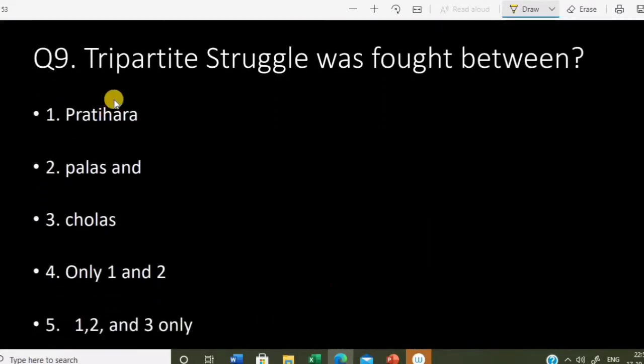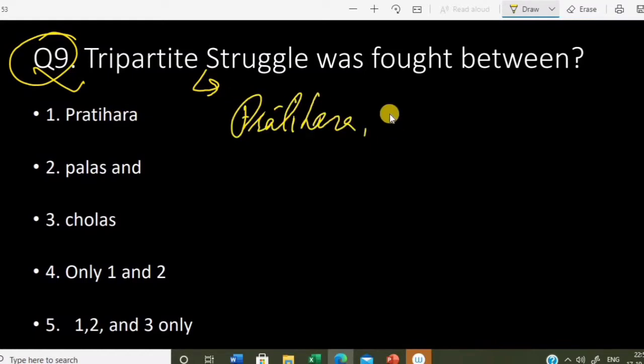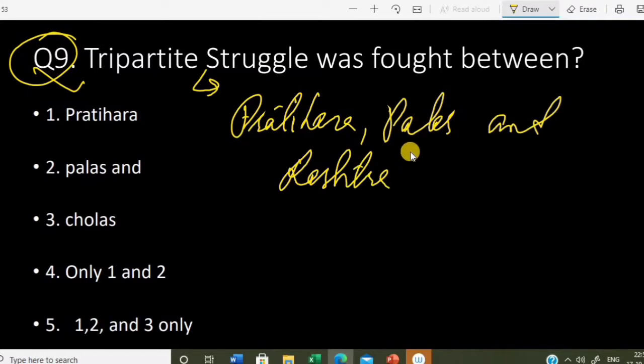Okay. So Tripartite Struggle was fought between. So this was the fight. This is the war between three dynasty. Okay, three dynasty. Basically, it was Pratihara, Palas, and Rashtrakutas. So these were the three dynasty which was fighting for Kannauj.